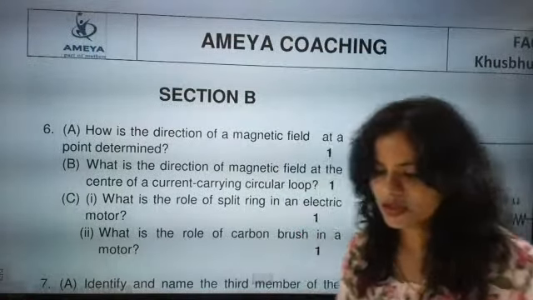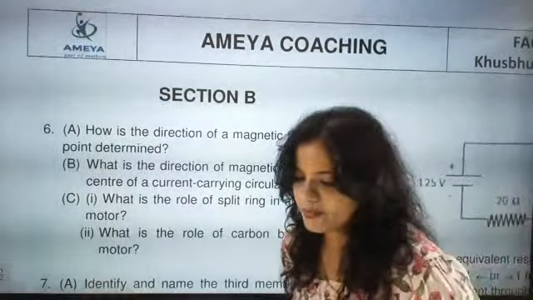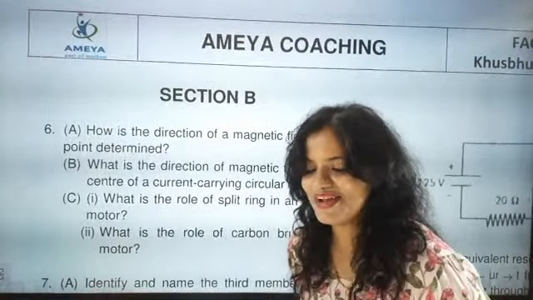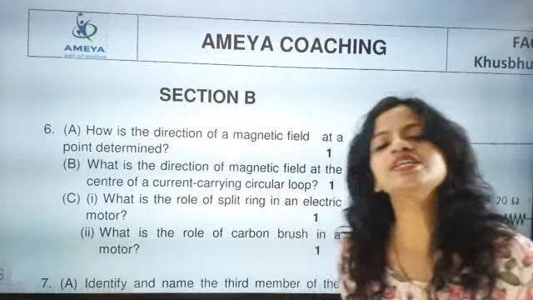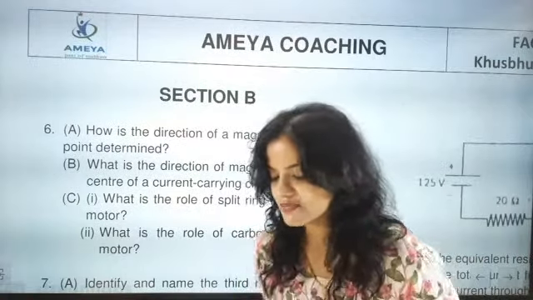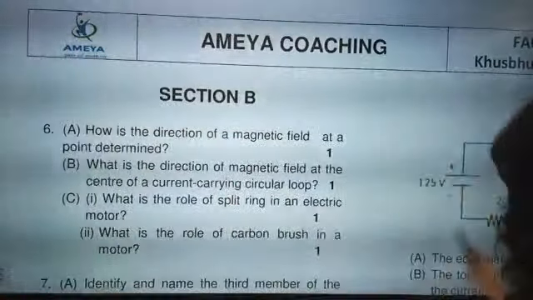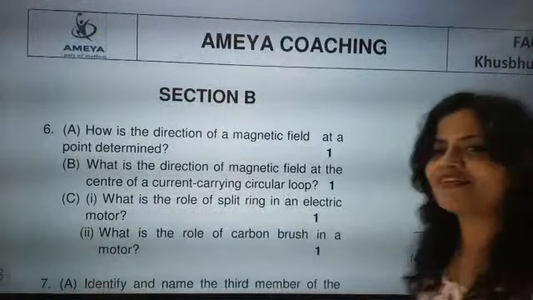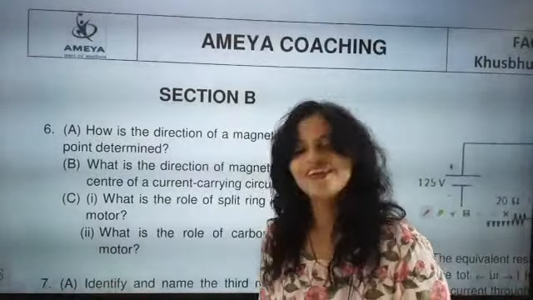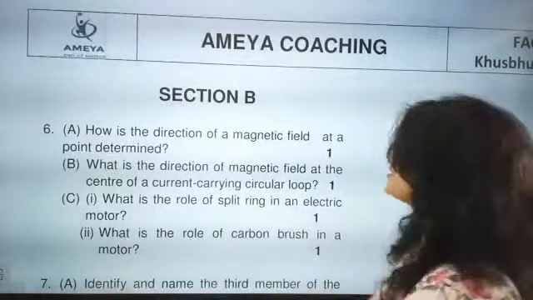It is called Pisum sativum. P-I-S-U-M. Pisum sativum.